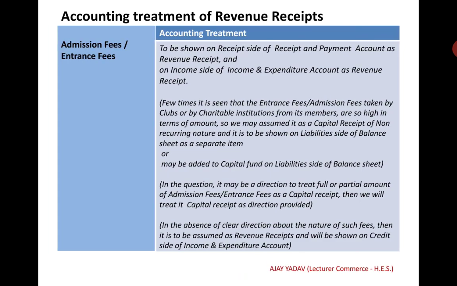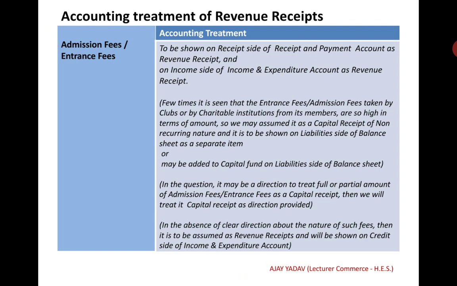Admission fees are to be shown on the receipt side of the receipt and payment account as a revenue receipt, and on the income side of the income and expenditure account as a revenue receipt. Sometimes the entry fees or admission fees taken by clubs or charitable institutions from their members are so high in amount that we may assume it as a capital receipt of non-recurring nature, and it is to be shown on the liability side of the balance sheet as a separate item, or may be added to the capital fund on the liability side of the balance sheet.